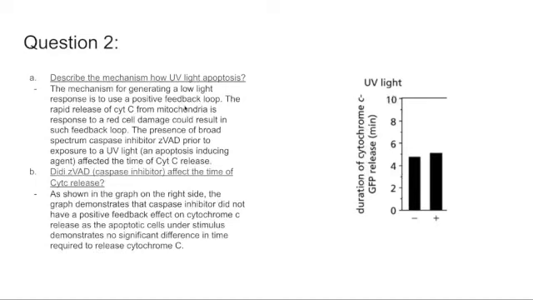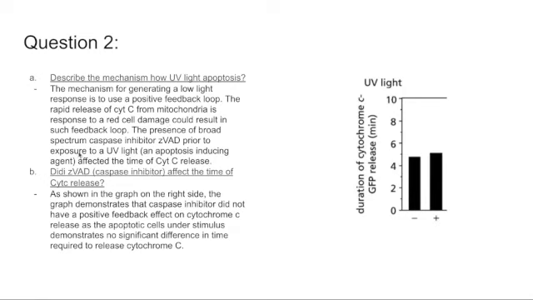I'm part of Group 6, and we'll be presenting question 2. We'll be describing how the mechanism of UV apoptosis works. The mechanism for generating a low light response is to use a positive feedback loop. The rapid release of CYP-C from mitochondria as a response to cell damage could result in such a feedback